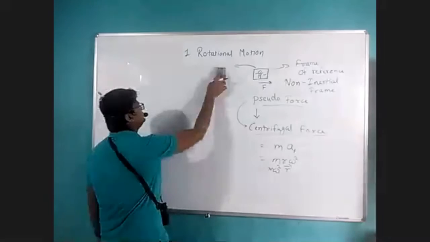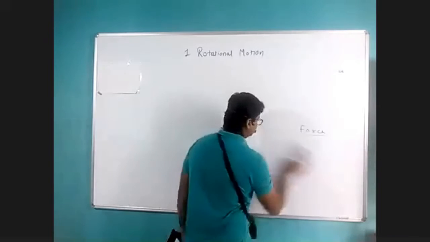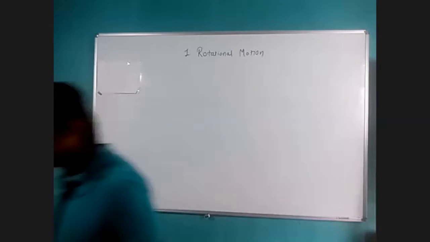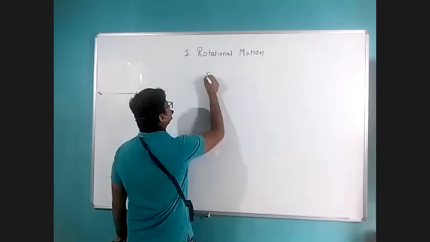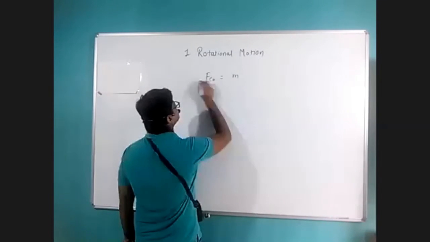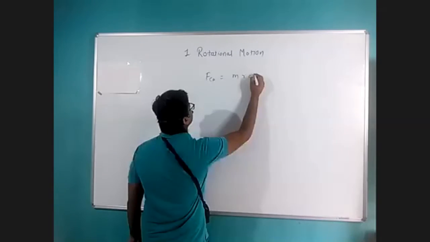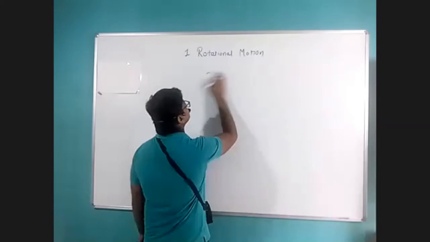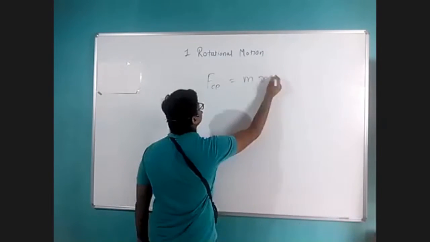You have to note down the two formulae that we have discussed just now. The magnitude of centripetal force is m r omega square. Centripetal force is m r omega square.